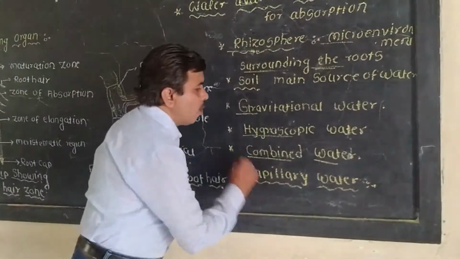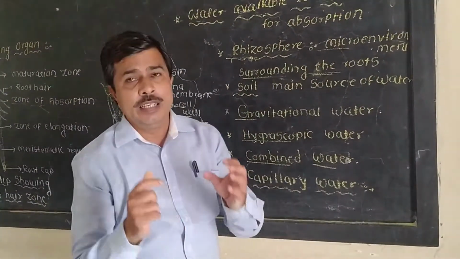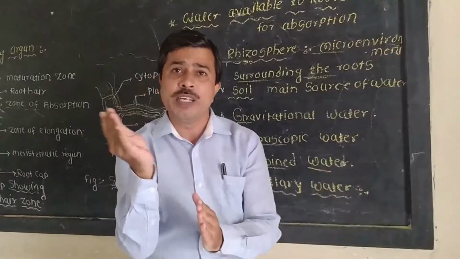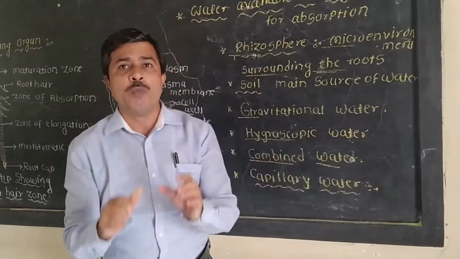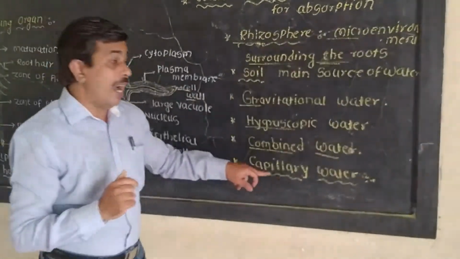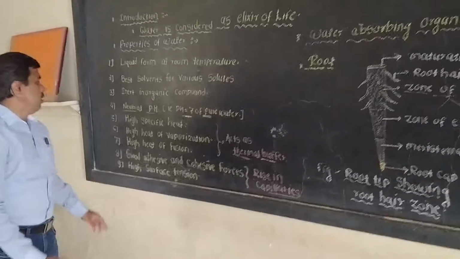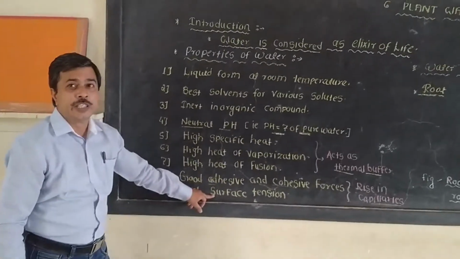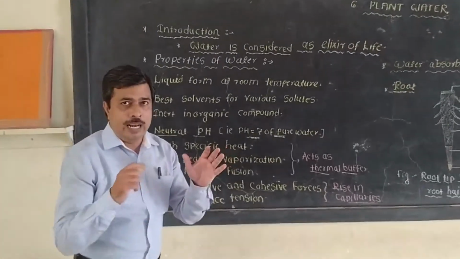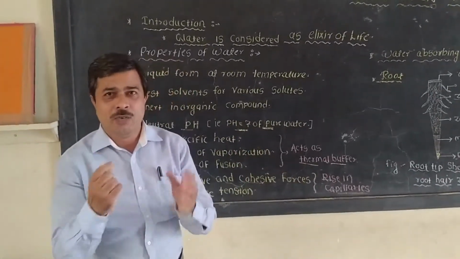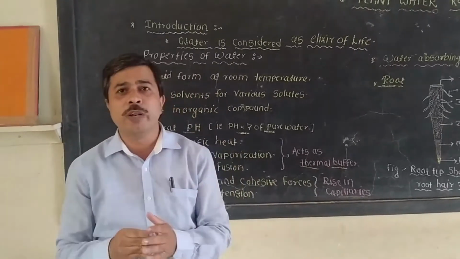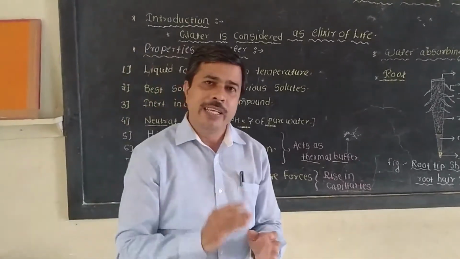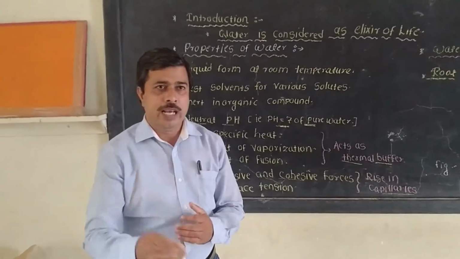Then the last is capillary water. Capillary water means the water molecules are present in the fine spaces between the soil particles. We know that water shows good adhesive and cohesive forces and high surface tension. Due to these properties, capillary water is present in the fine spaces of the soil particles. Such water can be absorbed very easily by the plant.